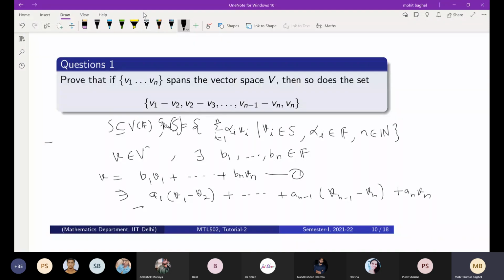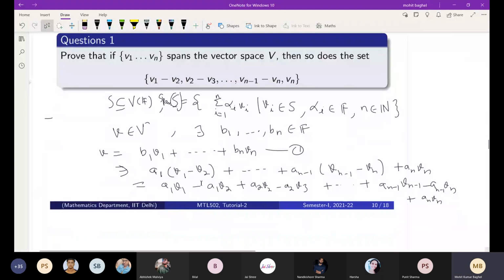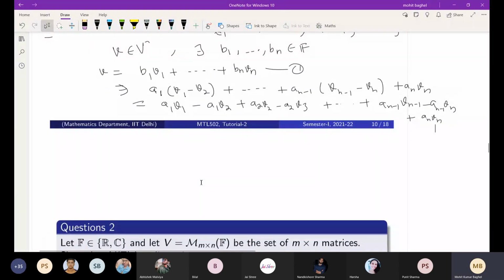If you write this and collect all the terms with v1, v2 and vn, then you may end up with this thing.